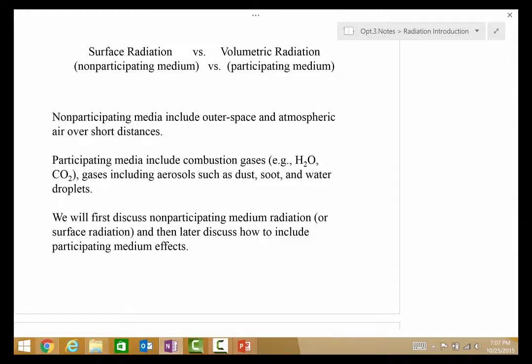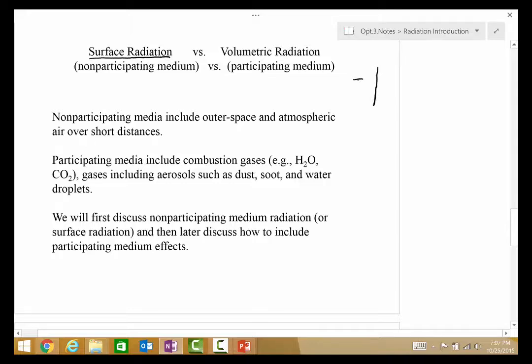We're going to be looking at two different ranges of interactions as far as the radiation heat transfer. We're going to mostly focus on surface radiation processes, and surface radiation means that we're looking at transfers between surfaces.